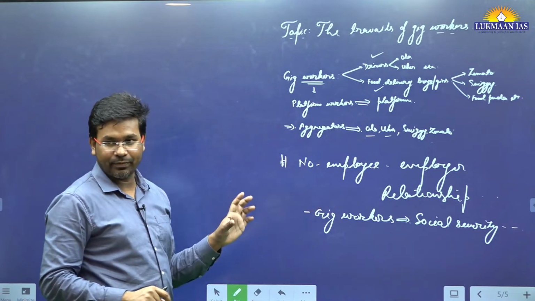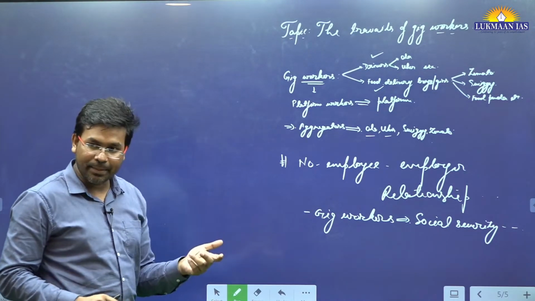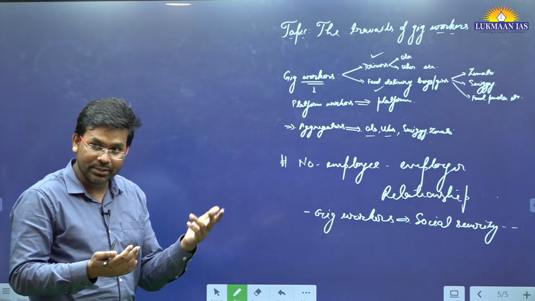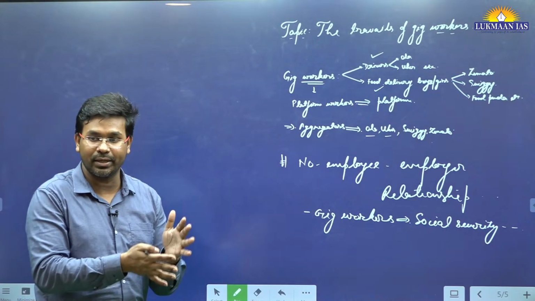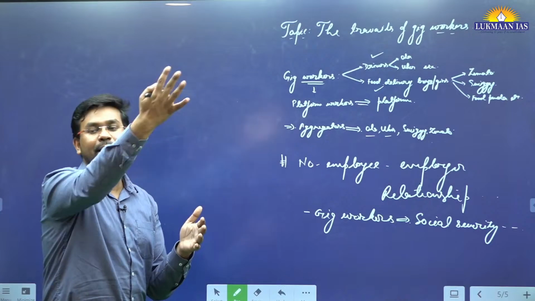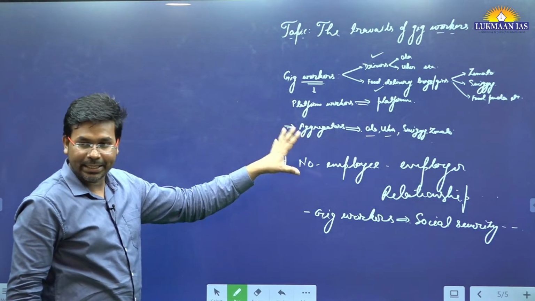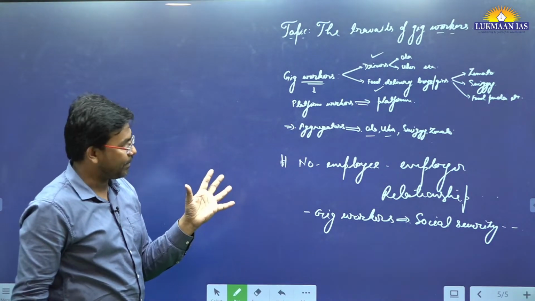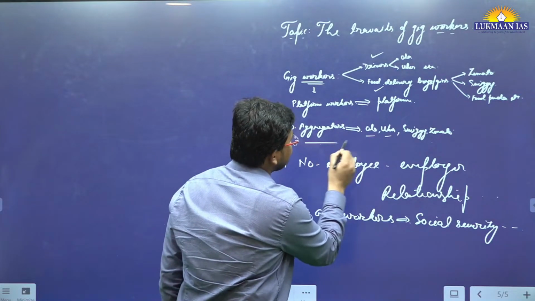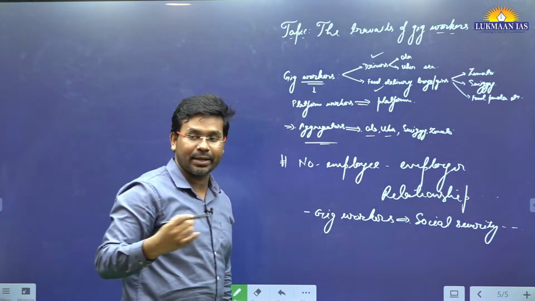So nothing is there for them. In some cases they do have accidental insurance, but they take it as part of the vehicle purchase. These aggregators are not giving any benefit to them.